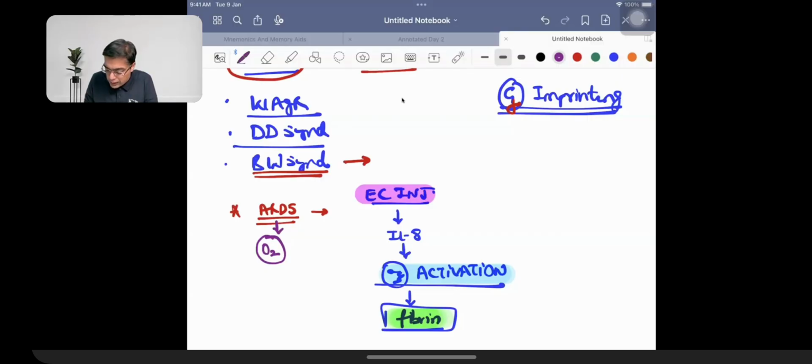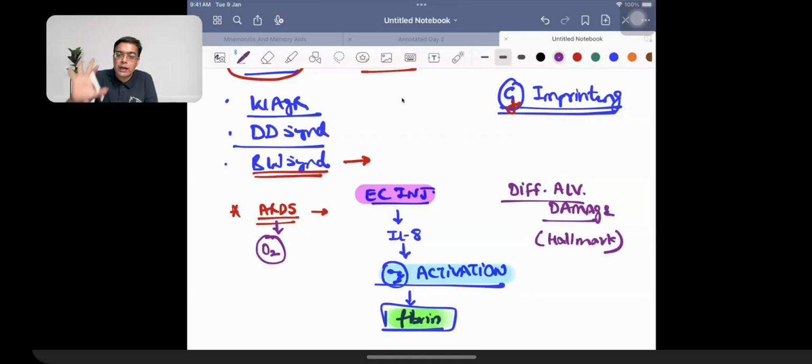Now, this kind of a damage can be seen microscopically. This kind of a damage, as most of you are able to recall, is going to be given the name of diffuse alveolar damage. Hallmark feature that we are having for ARDS happens to be diffuse alveolar damage. So 5 questions that you need to remember about ARDS. Starting event, role played by interleukin 8, that is neutrophilic activation, the name hyaline membrane disease, the microscopic finding diffuse alveolar damage, and the patients are not going to be having a direct response with simple oxygen supplementation. They would be requiring positive pressure ventilation. That is what you need to remember.